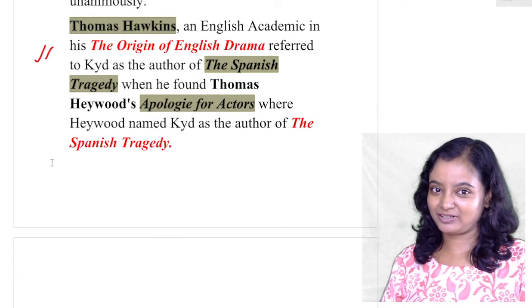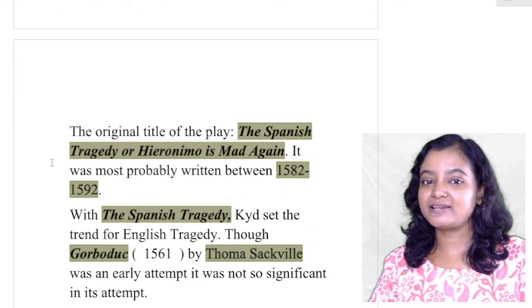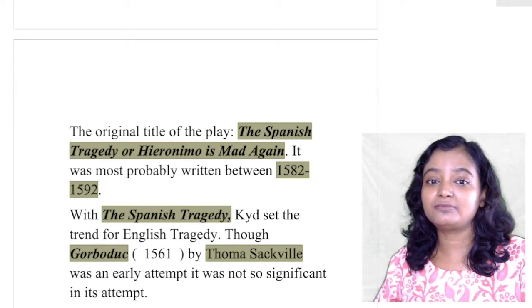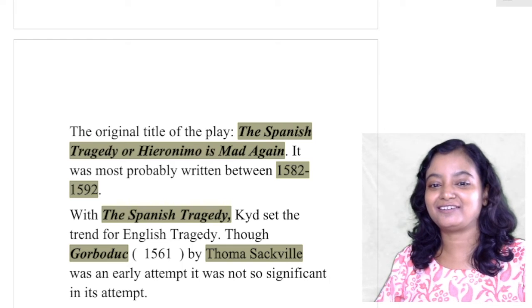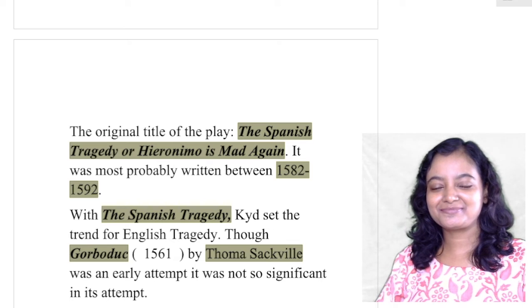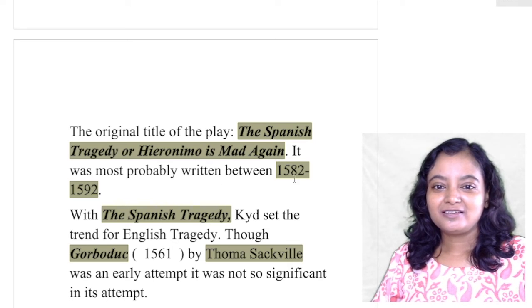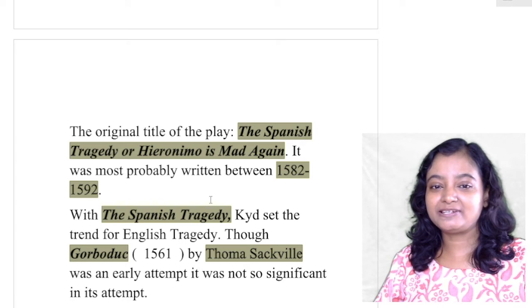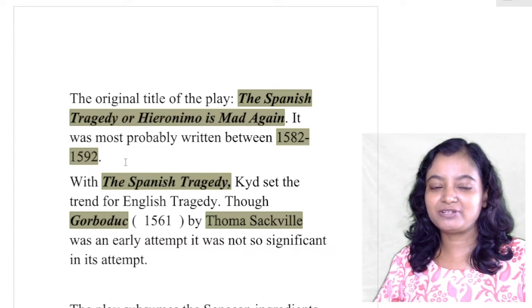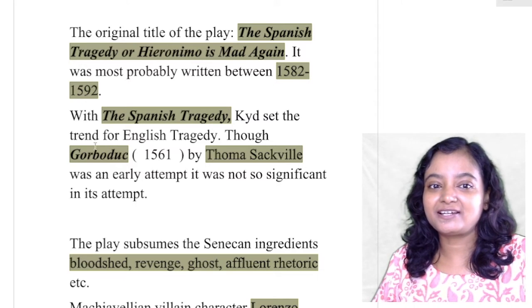It is very important. Now the original title of the play is The Spanish Tragedy, or Hieronimo Is Mad Again. Do you remember the line? Hieronimo is mad again. This is a very common line. It was most probably written between 1580 and 1592. With The Spanish Tragedy, Kyd set the trend for English